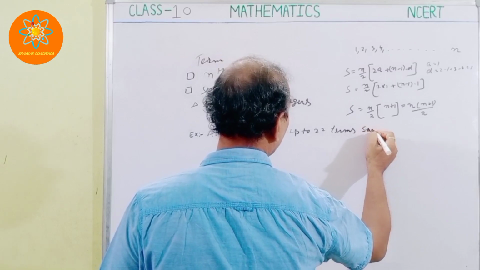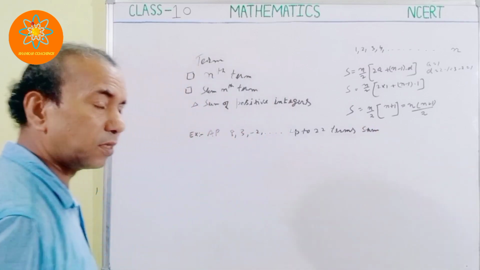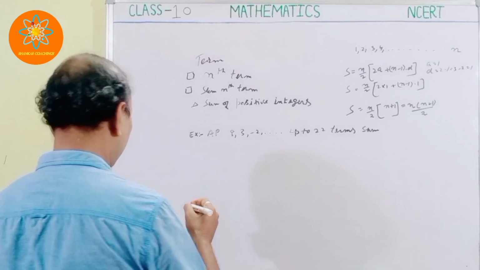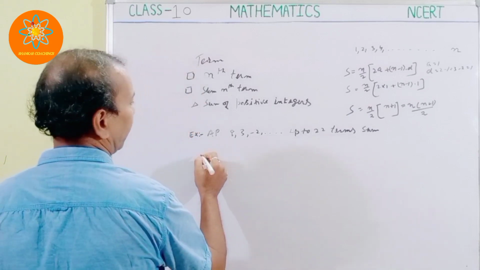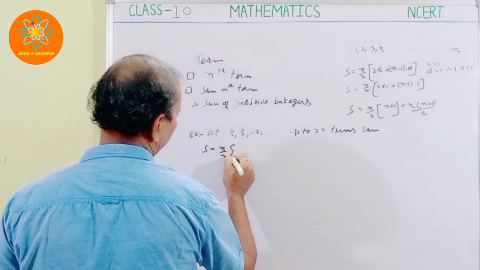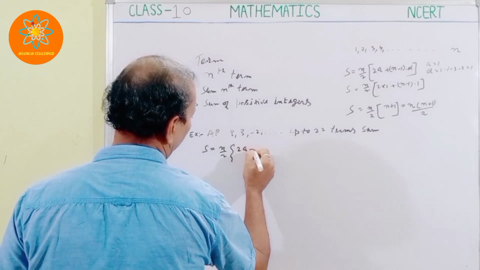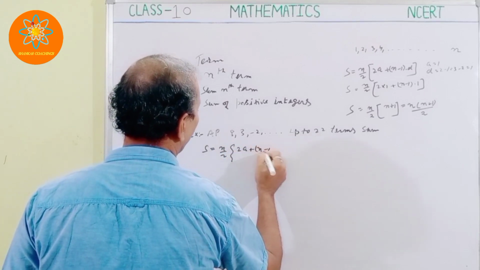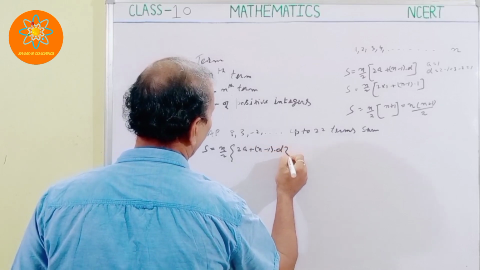So how do we find the sum? We have the formula. What is the formula? S is equal to n by 2 into 2a plus n minus 1 into d.